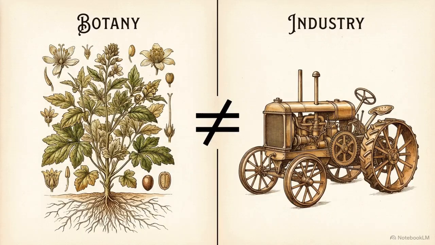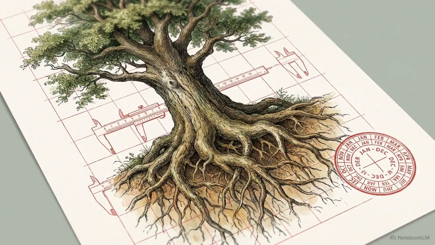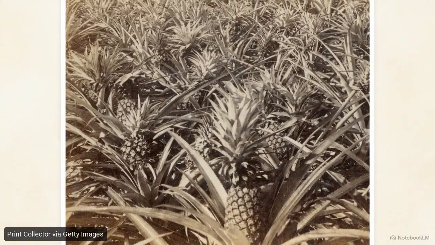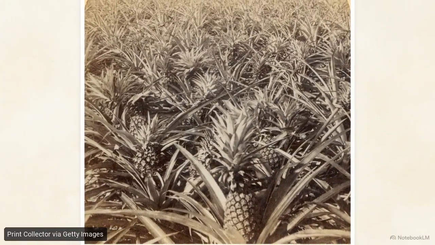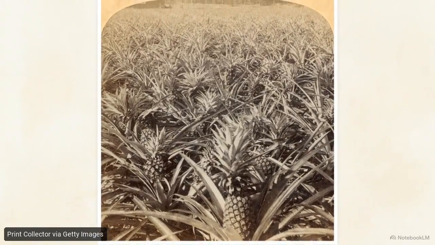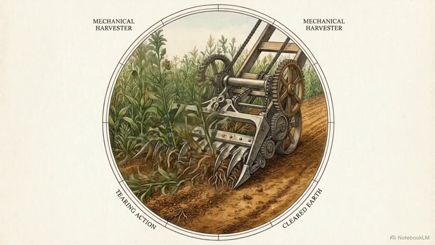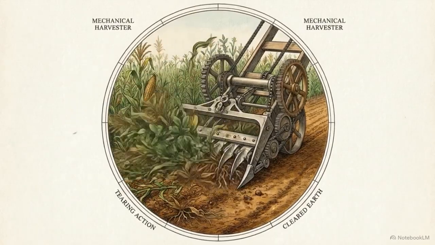However, agricultural practice does not always perfectly mirror a plant's strict botanical classification. To maximize efficiency and commercial yields, we deliberately manage certain biological perennials as if they were short-cycle crops. The pineapple is a botanical perennial, yet commercially it is managed on an intense 12 to 18-month cycle. After harvest, the field is cleared and replanted entirely to ensure the next batch meets strict quality standards.